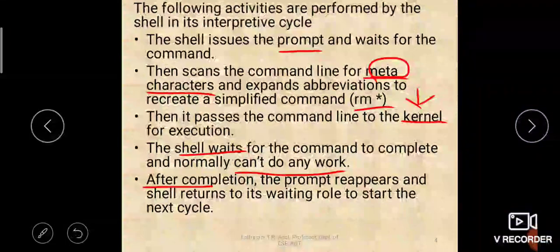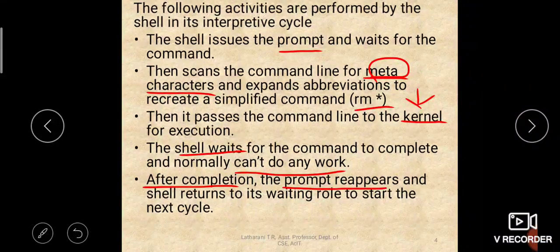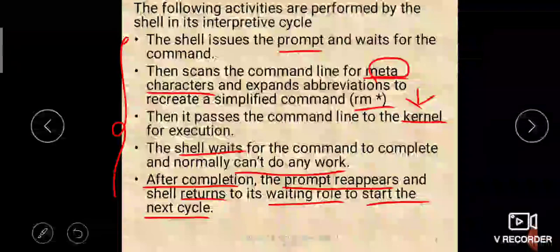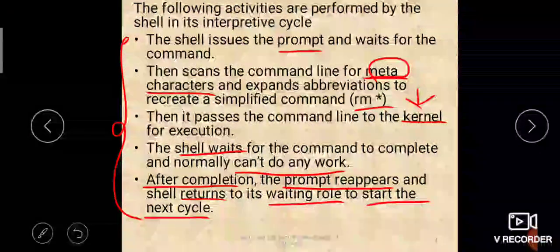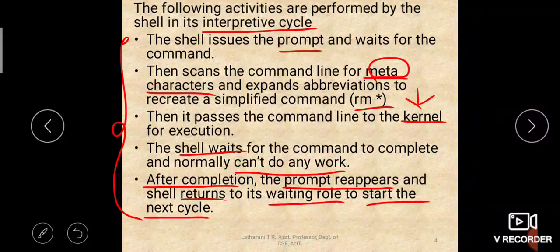After the completion, the kernel gives back the control to the shell and the prompt will reappear for the user. The dollar prompt will reappear, and the shell will return to its waiting role, waiting for the user to enter the next command so that it can again start the next similar cycle and follow all these steps. So this is the interpretive cycle of the shell.